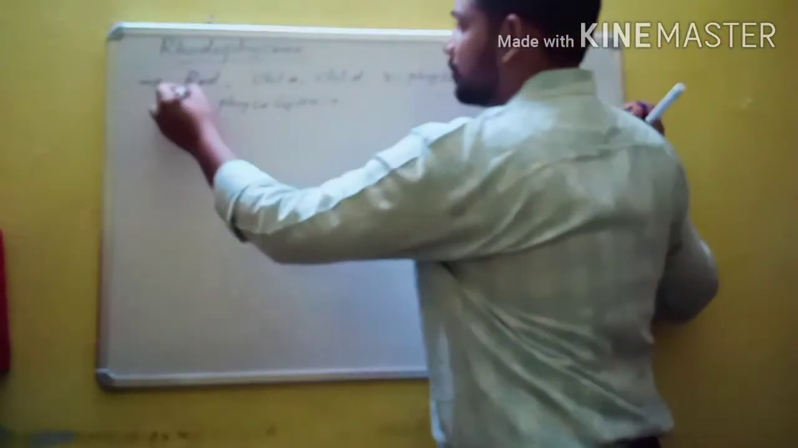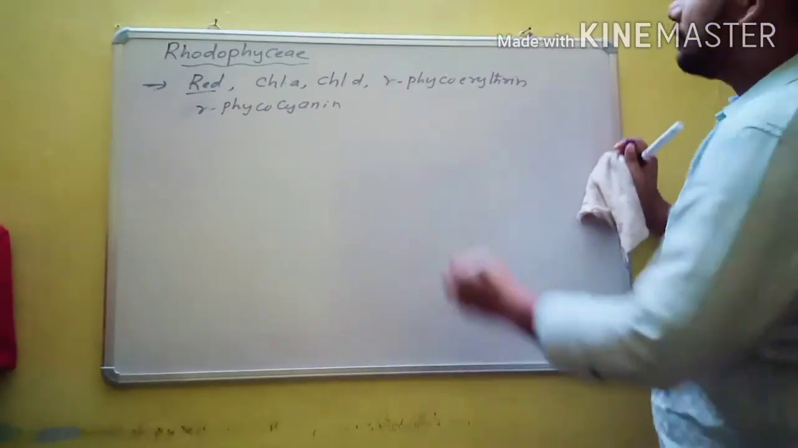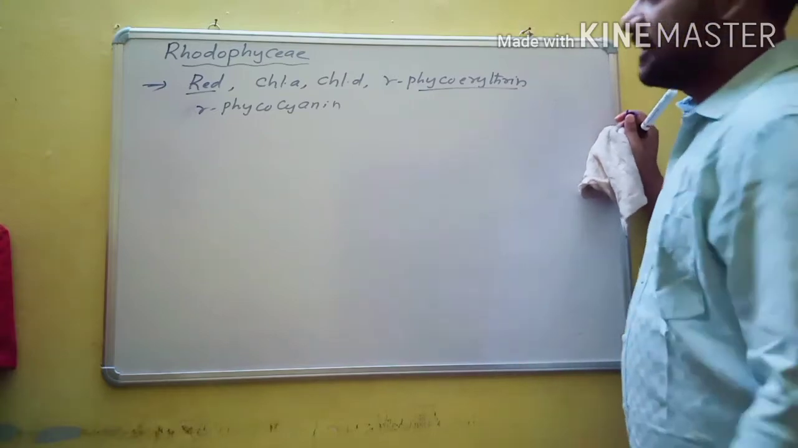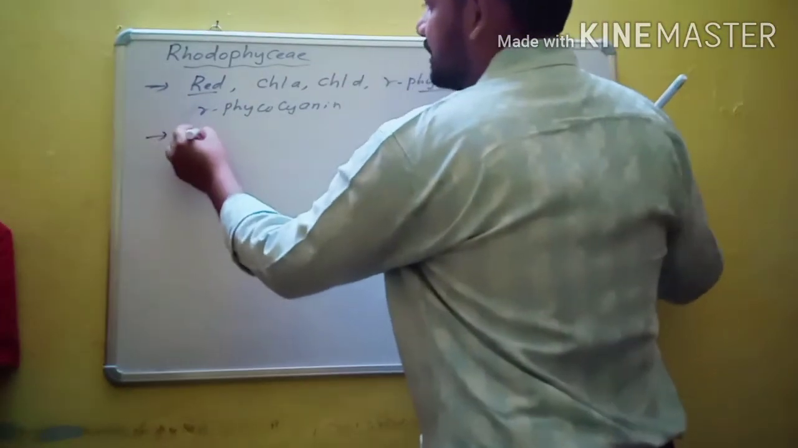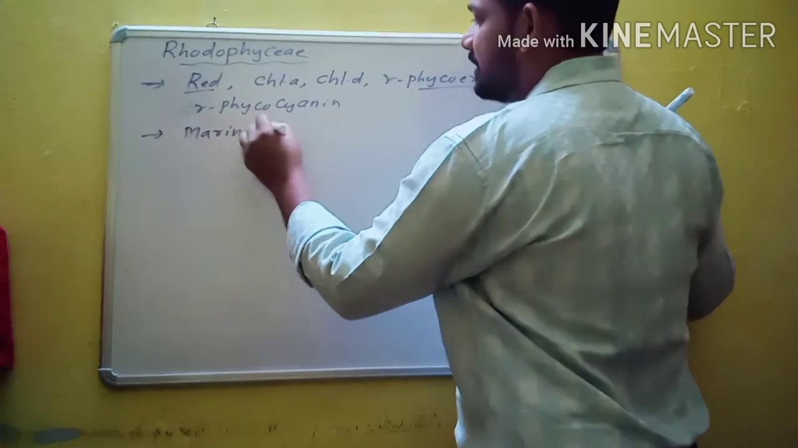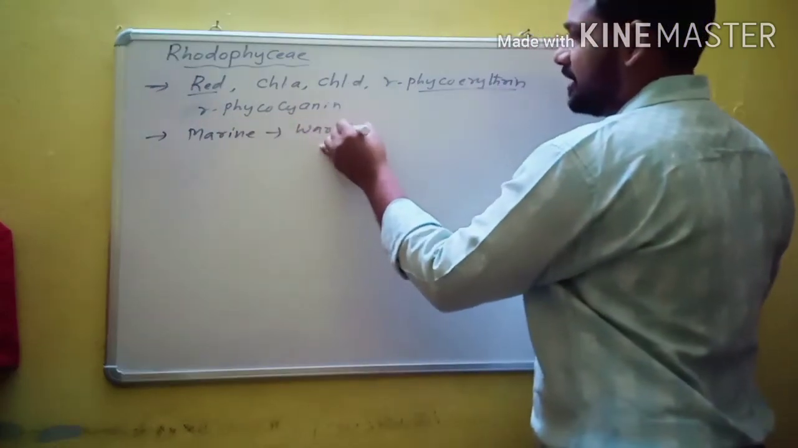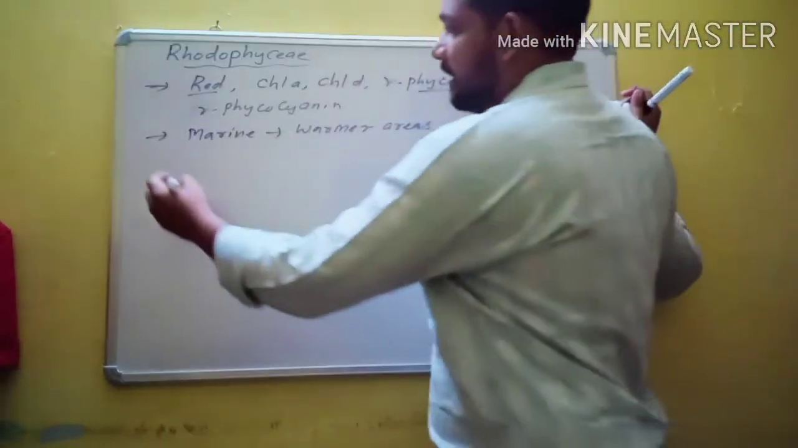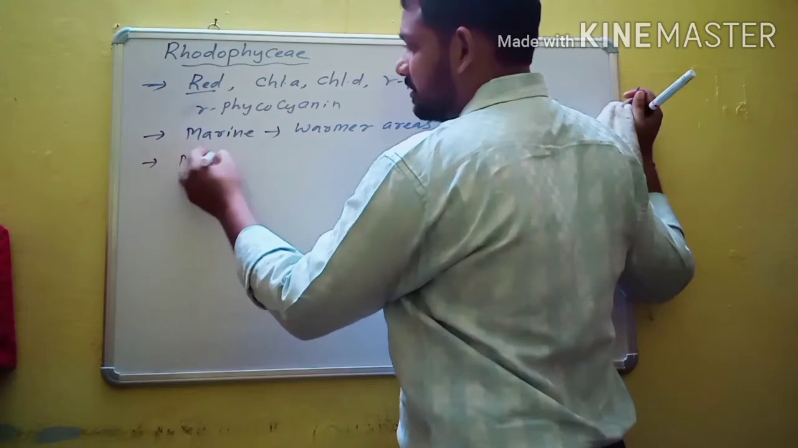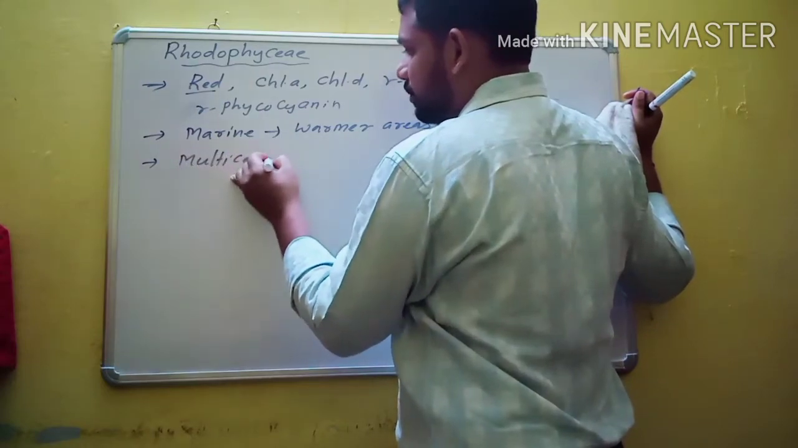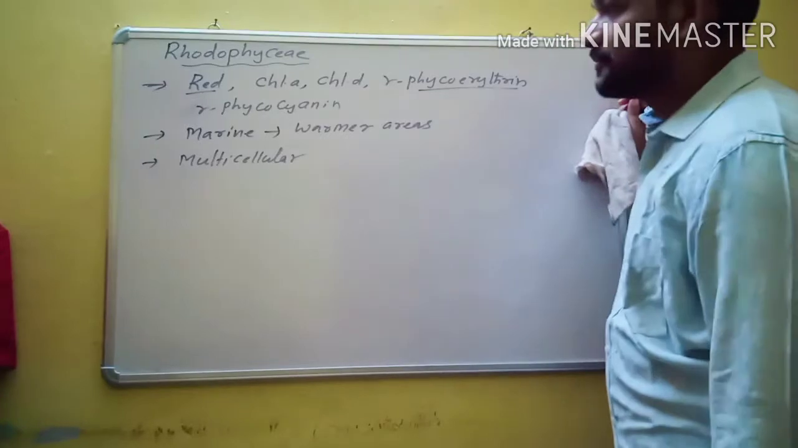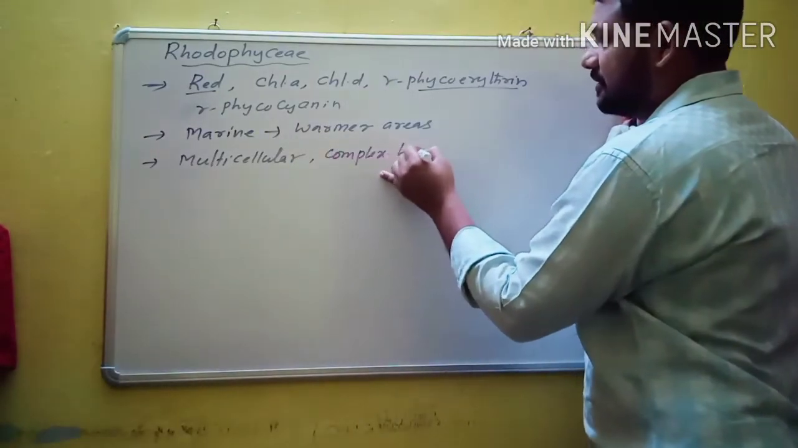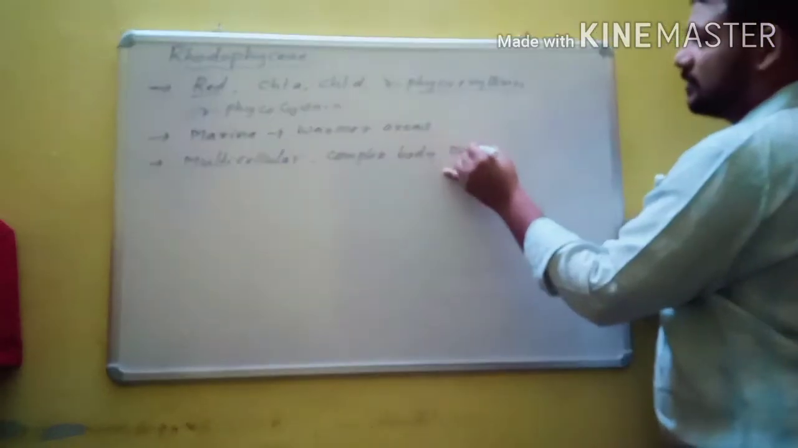The red color of Rhodophyceae is due to predominance of R-phycoerythrin pigment. The members of Rhodophyceae are usually marine. Their abundance usually occurs in warmer areas. Most of the Rhodophyceae members are multicellular. They have complex body organization, not simple body organization.